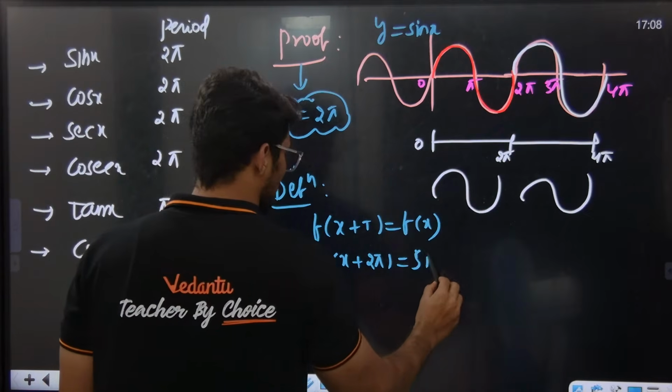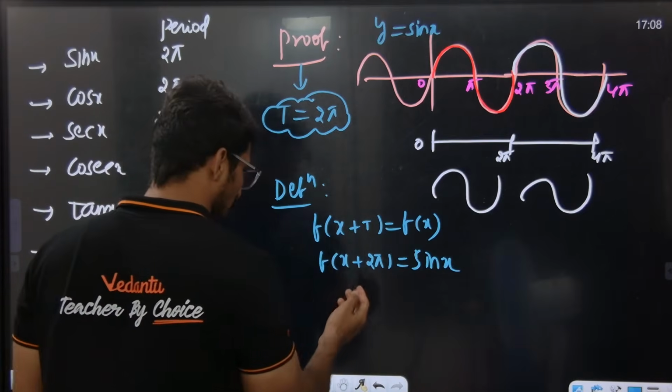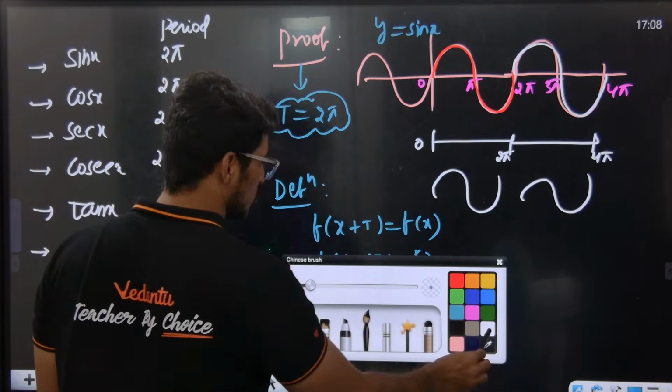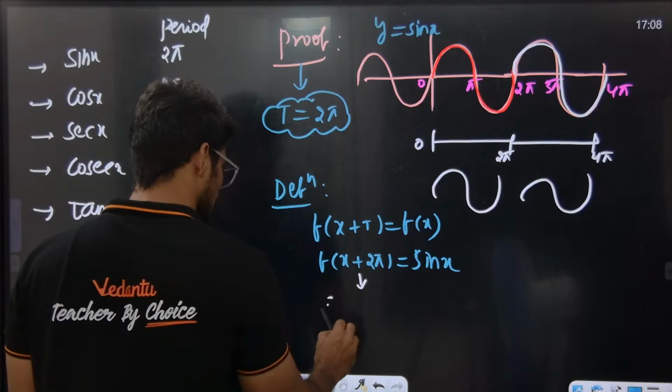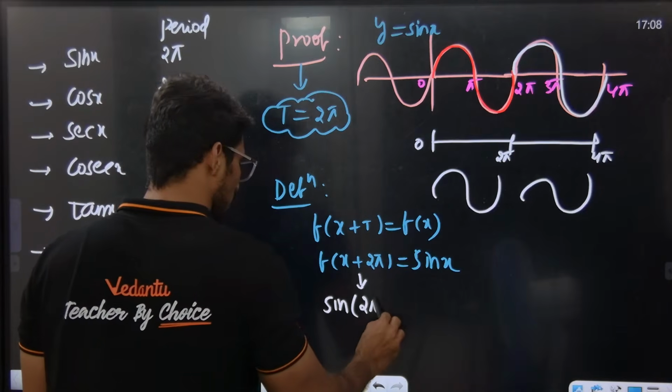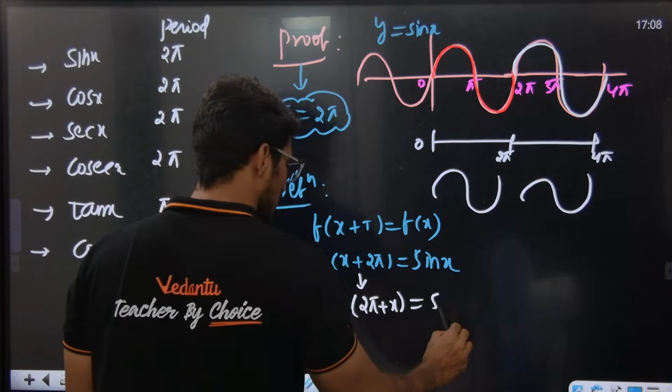f of x equal to sin x, I am talking about. Sir, now f of x is sin x, so what is f of x plus 2 pi? sin of 2 pi plus x is equal to sin x.